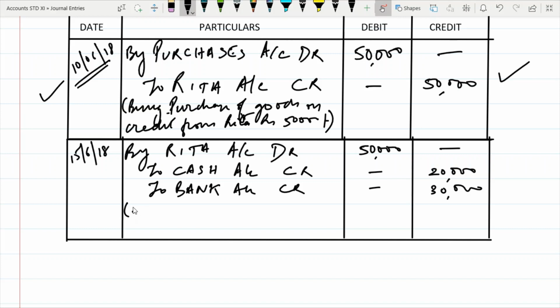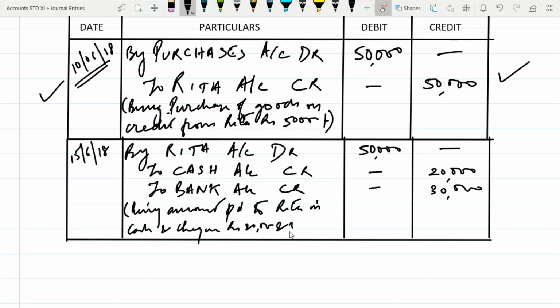So you can write your narration being: amount paid to Rita in cash and cheque, rupees 20,000 and 30,000 respectively. So now with this second transaction, the entire entry is complete.